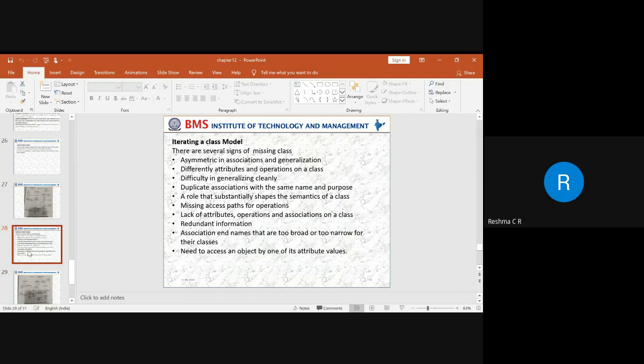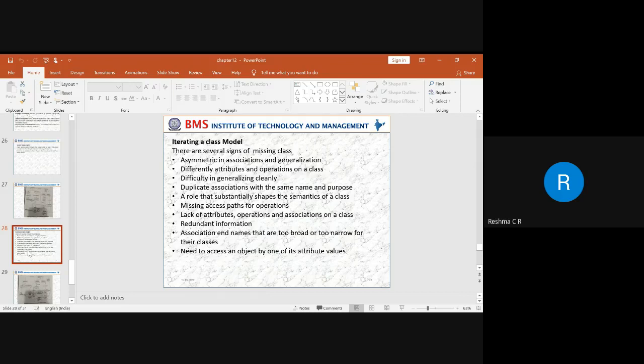In the second class, we introduced attributes and qualified attributes. After introducing all these concepts into the class model, we observed how the working of the system is going to happen. If we use the concept of inheritance, we can simplify the entire model that we saw in the previous diagram. That revision of these models is what we call iterating a class model.